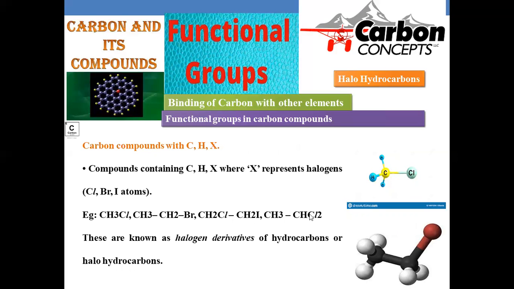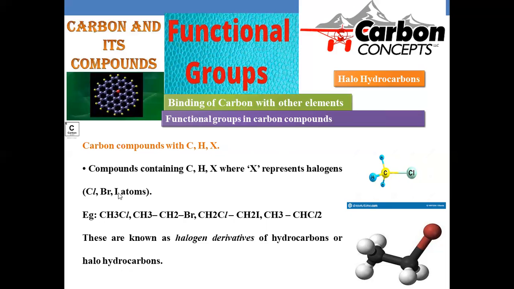And we have a few examples in the category. First of all, we are going to discuss compounds containing carbon, hydrogen, and halogen. Most of the halides are extracted from the marine region, so halo compounds are especially extracted from marine water itself. Here compounds with carbon, hydrogen and halide are regarded as haloalkanes, where X can be substituted with chloro, bromo, or iodo atoms. Fluoro is highly reactive, which is why it has limited applications in organic chemistry.